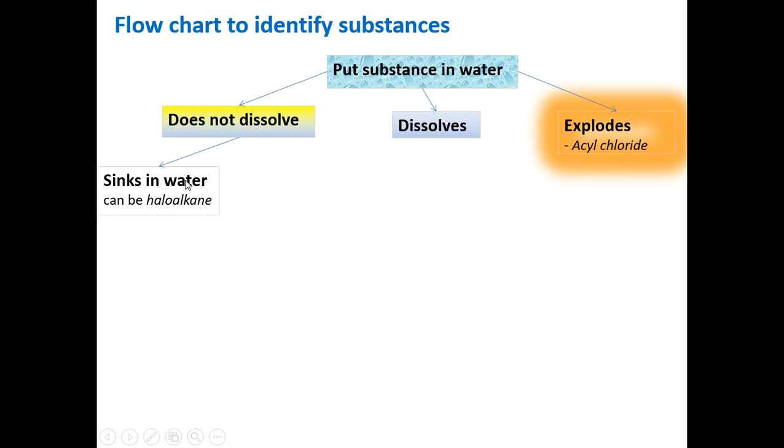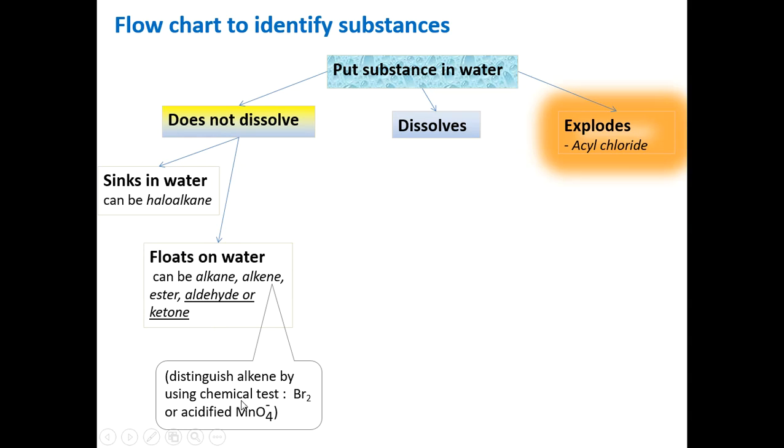If it doesn't dissolve, it's got two options. It either sinks or it floats on the water. The haloalkanes tend to sink, most of them, and the others will all float on water because they are less dense than water. And you can distinguish an alkene by a chemical test, which you will learn in the next module. If it dissolves, you've got two options.